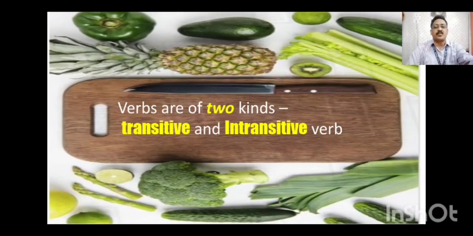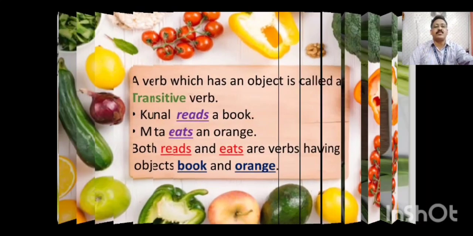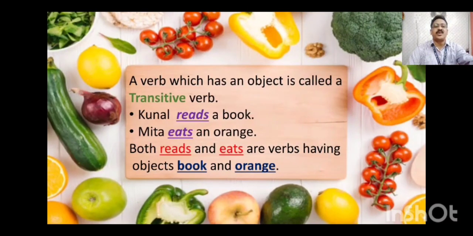So there are two kinds of verb, transitive and intransitive verb. Transitive verb and intransitive verb are totally different from each other. Now let's see what is a transitive verb. A verb which has an object is called a transitive verb. Means when we write a sentence and just after the verb there is an object, that sentence has a transitive verb. Kunal reads a book. Reads is the verb in this sentence. After the verb reads, we see a book is there, and book is an object. So this sentence has a transitive verb.